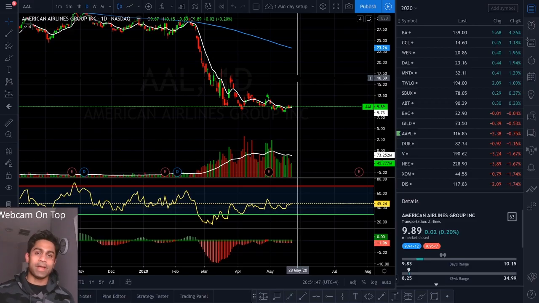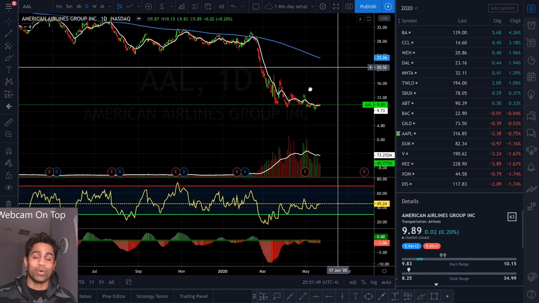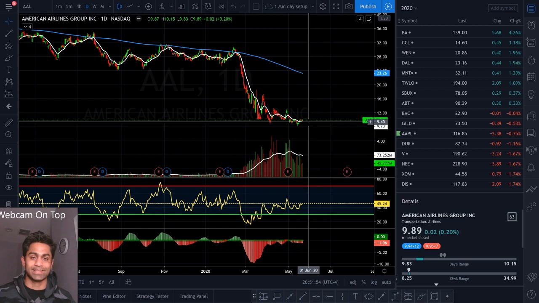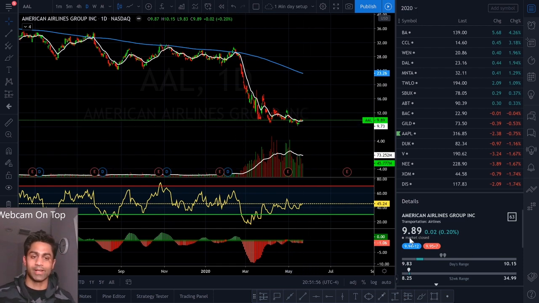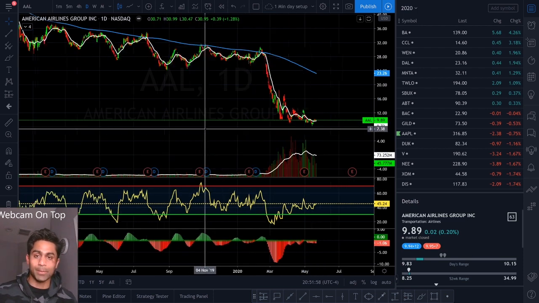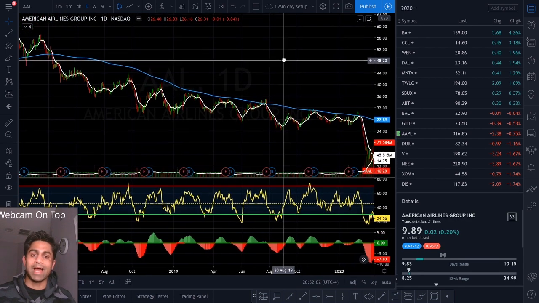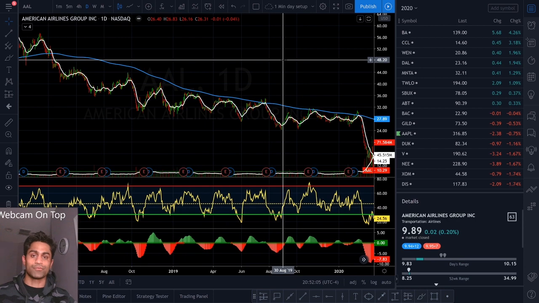All right, so now going over their pattern, we have already talked about where they were trading prior to COVID-19, around the $30 levels. And since then, they've dropped over 71%, trading at around $9.89. But even if you look prior to COVID-19, you can see this descending pattern that American Airlines was forming already.